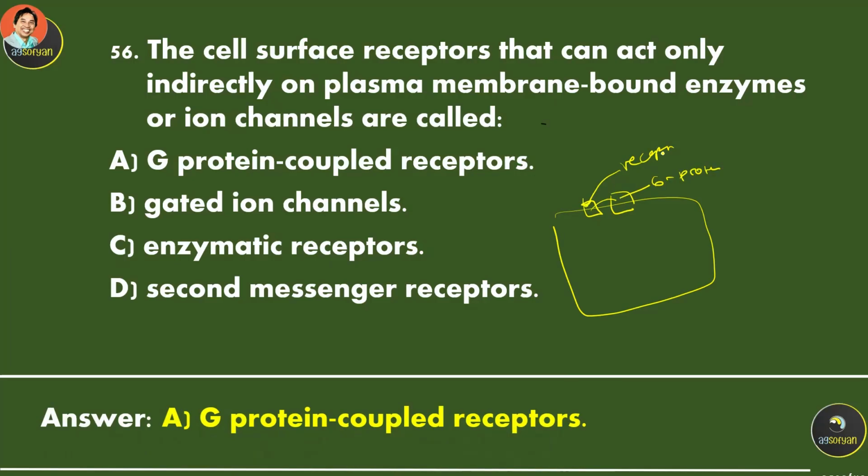Let's say this is a hormone, so this is the receptor for the hormone. When the hormone binds to the receptor, the G protein is activated to produce, let's say, the second messenger over here. So this one is called the G protein coupled receptor that will activate the G protein to produce another molecule inside the cytoplasm.